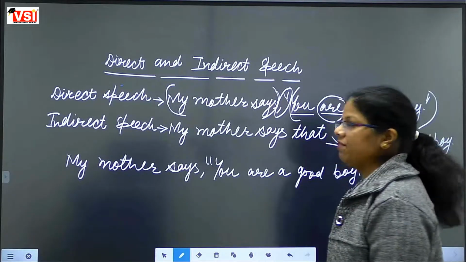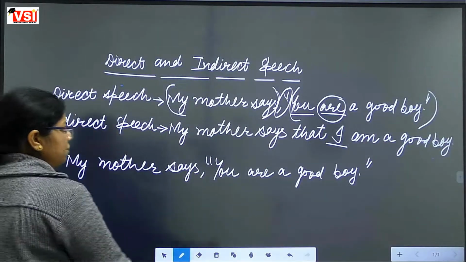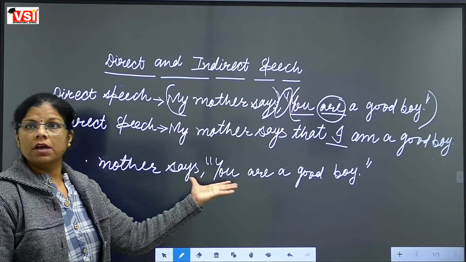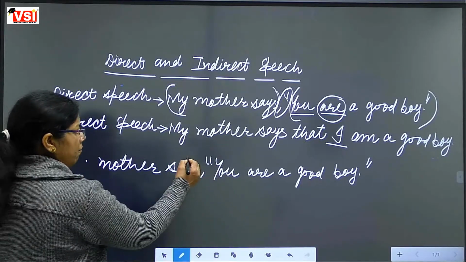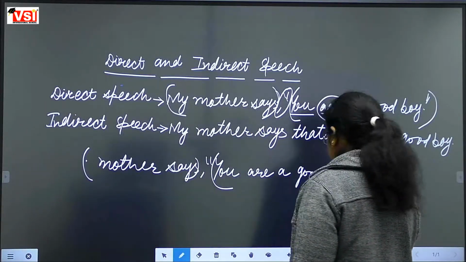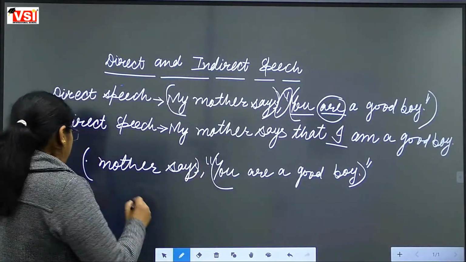Same example we are taking. Now you can see that this sentence is divided into two parts. ये जो sentence है हमारा two parts में divided है. First part is this and second part is this. Okay. This part of the sentence. एक second.